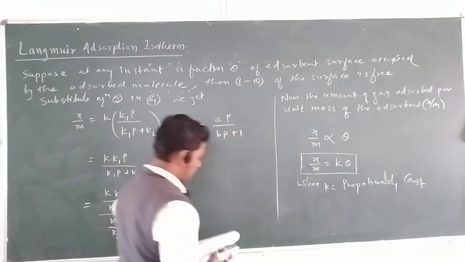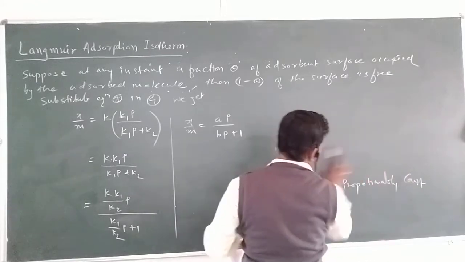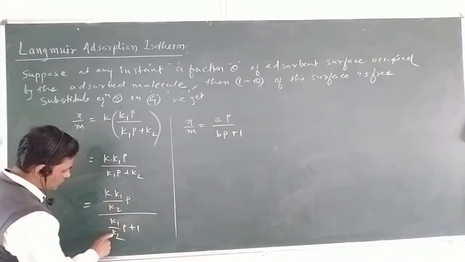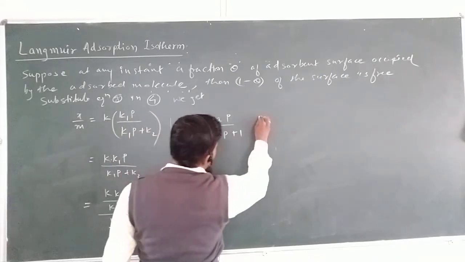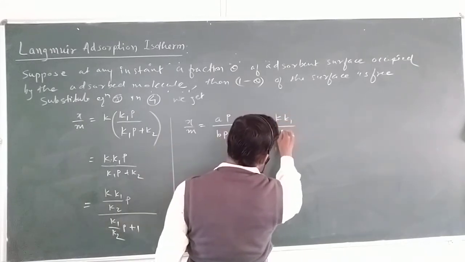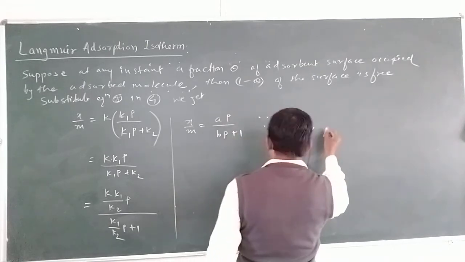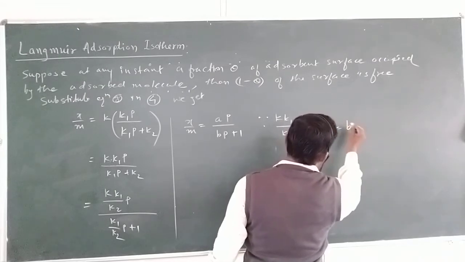Instead of writing k K1 upon K2, here we simply write a, and instead of K1 upon K2, we simply write b. Is it okay? So x upon m equals a P upon b P plus 1, since K1 upon K2 equal to a and K1 upon K2 equal to b.